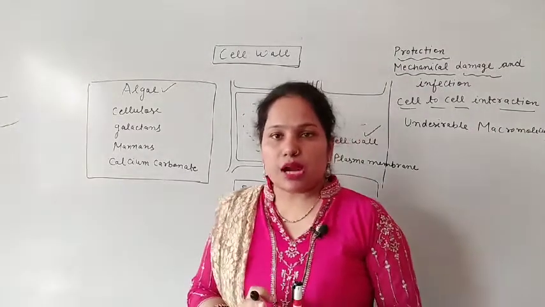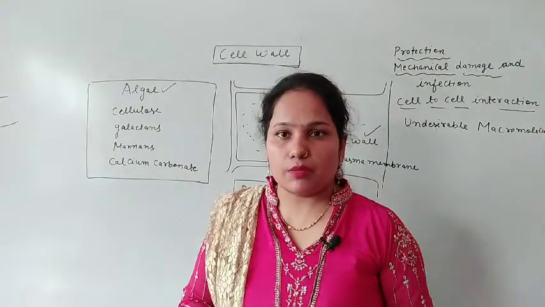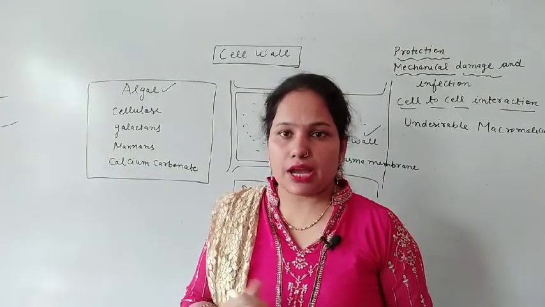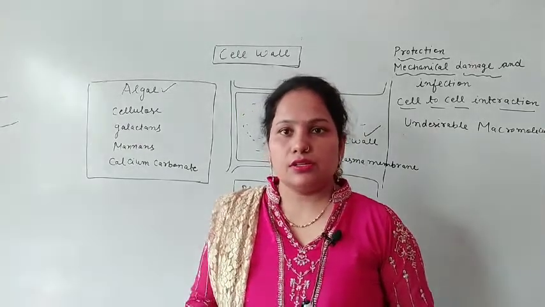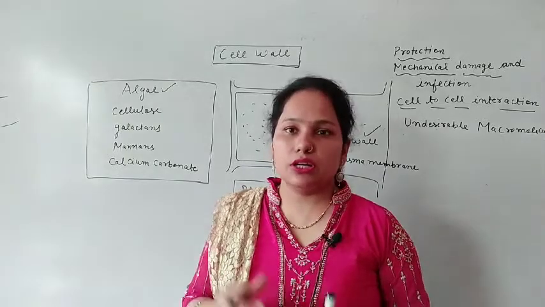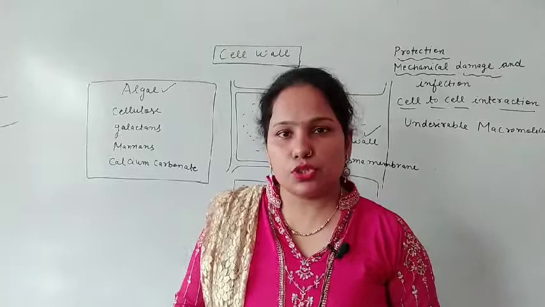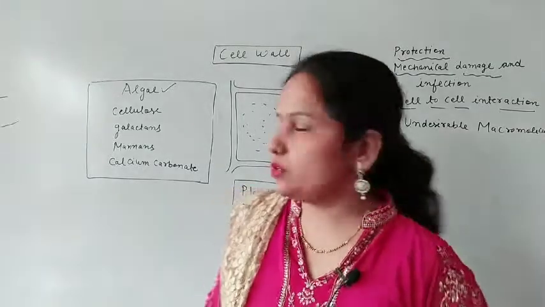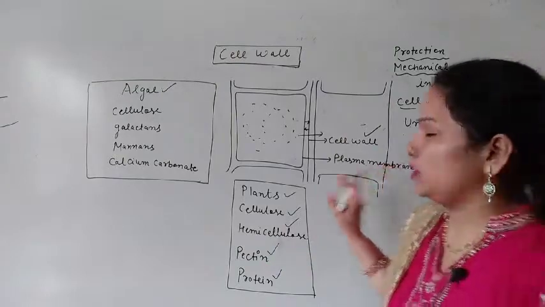In plants the different tissues are there like parenchyma, collenchyma, sclerenchyma, so their cell walls are also different: cellulose, hemicellulose, pectin or lignin deposition. In some dead cells there is also deposition of lignin. So that is the composition of the cell wall.